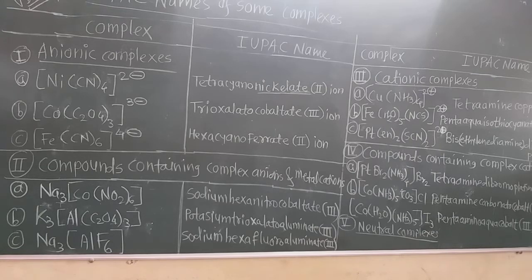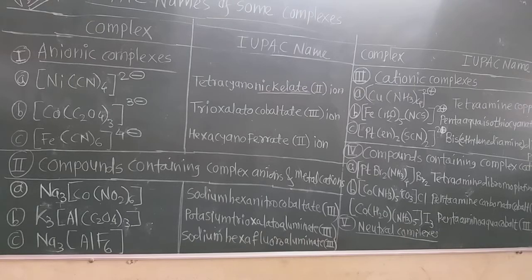Now see, this is the second complex, and the ligand is the oxalate. So ATE, oxalate, this is the second rule. ATE is replaced by ATO. We saw that rule yesterday.